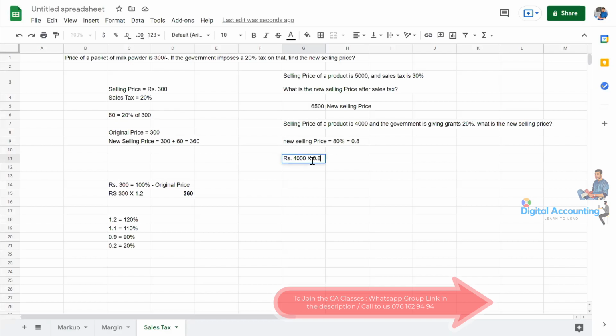So if you want to calculate the reduced price, you should times by 0.8. So 4,000 times 0.8, you can get the reduced price, that is the new price 3,200.